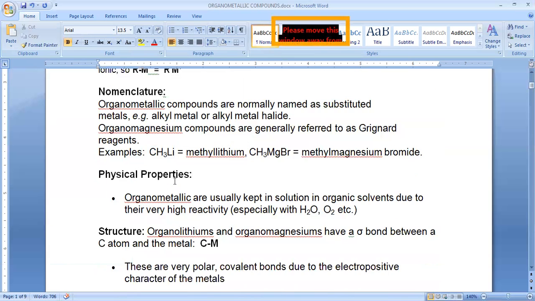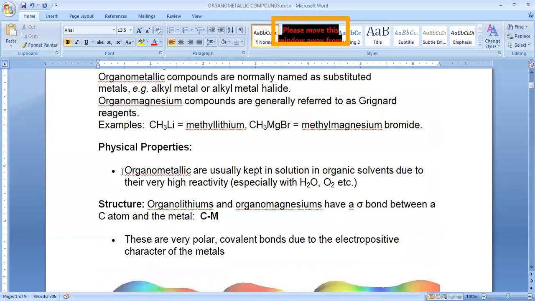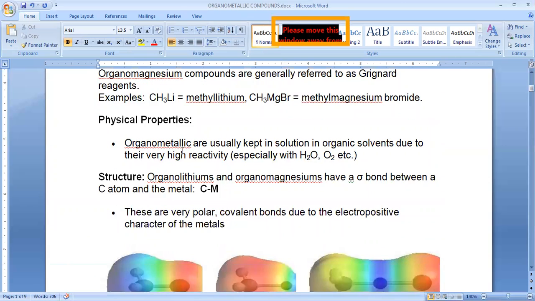Next, physical properties. What are the physical properties of these organometallic compounds? Organometallic compounds are usually kept in solution in organic solvents due to their higher reactivity. Generally they are stored in non-polar organic solvents like diethyl ether, CCl4, THF, benzene and so on. Why?